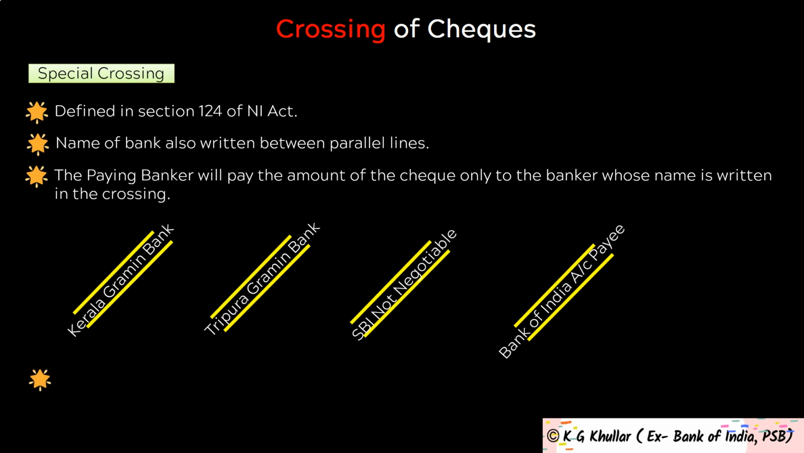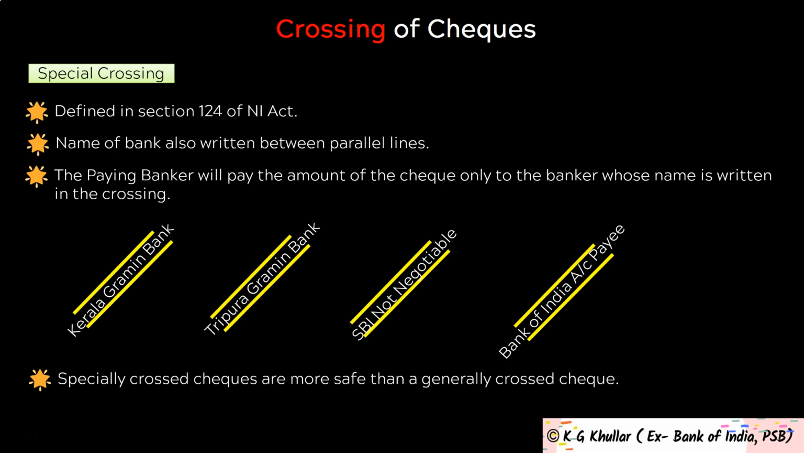So in the first case, the paying banker will honor the check only if it's presented by Kerala Grameen Bank. Then in the second case, the check will be honored only if it's presented by Tripura Grameen Bank. So as you can see, the only difference between general and special crossing is the name of the bank written between the parallel lines. Also note that specially crossed checks are safer than generally crossed checks.